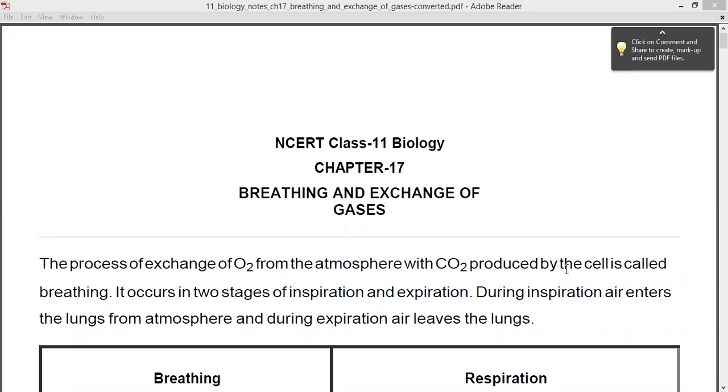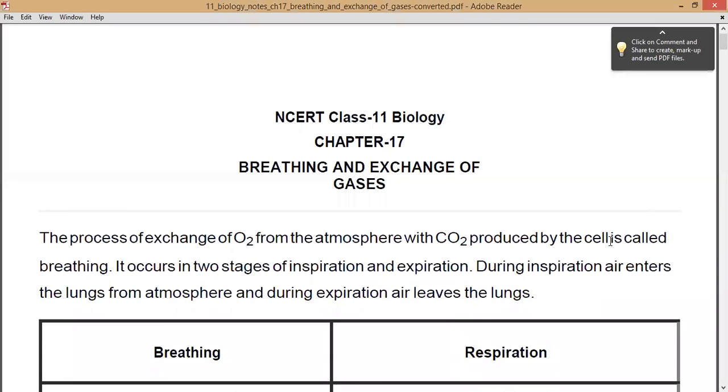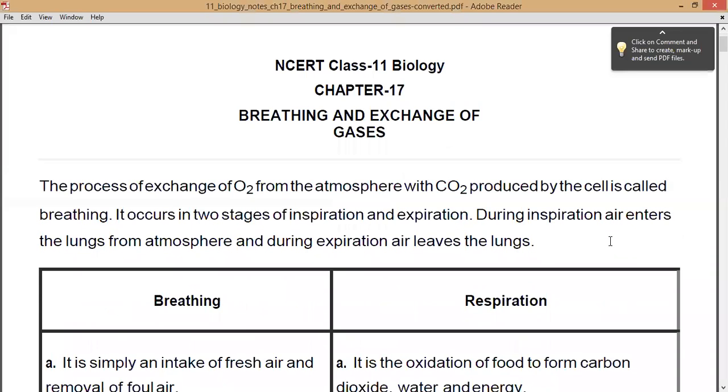Today we are going to see 11th science biology, and we are going to see chapter 17, that is breathing and exchange of gases, right? So in this chapter we are going to see about the respiratory system of humans, and we are going to see the difference between respiration as well as breathing, and we are also going to see about the exchange of gases which are observed, right? So let's start with the introductory part.